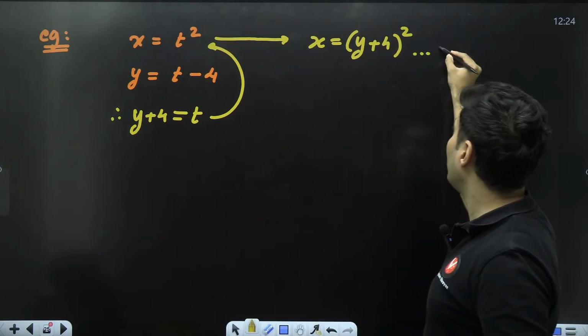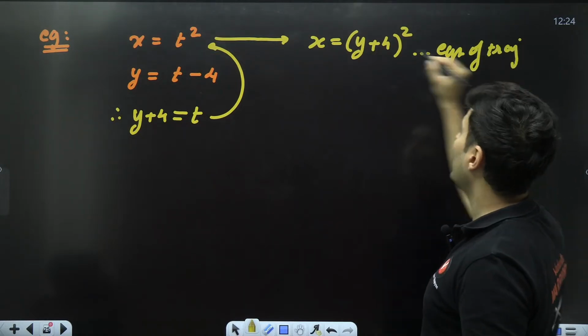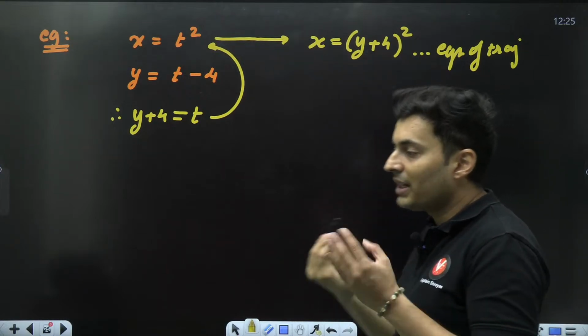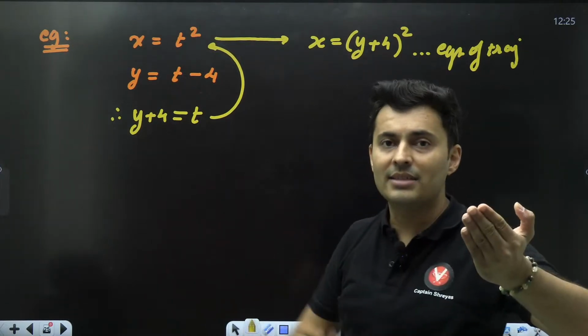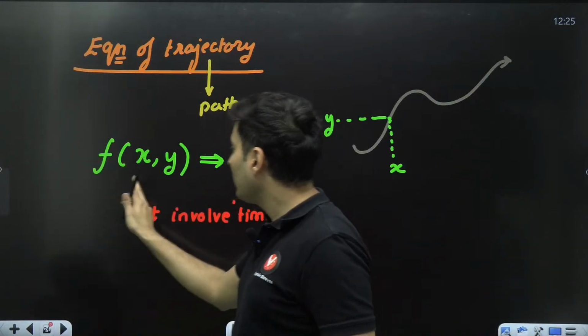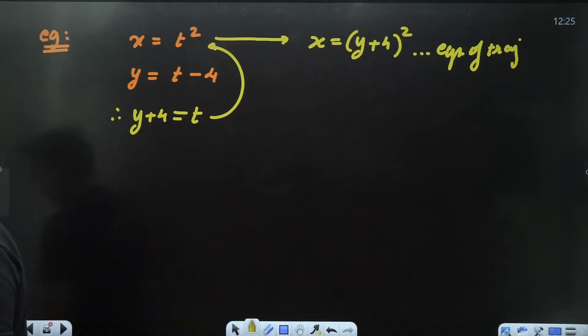This is our equation of trajectory. You tell me the y coordinate, I will tell you the x. You tell me the x, I will tell you the y. So an equation which tells me the other coordinate, if one coordinate is given, is an equation of trajectory. So it does not involve time in it. You get rid of time from it. Understood? It's very, very simple.